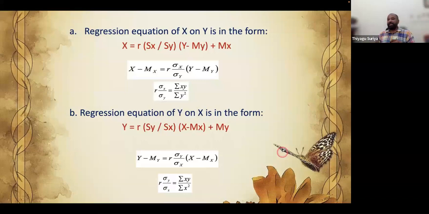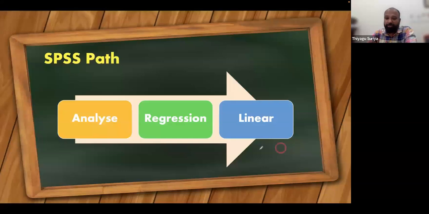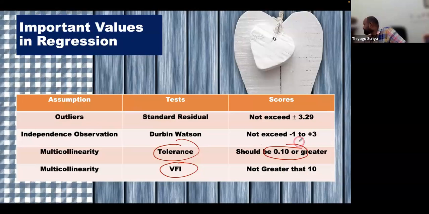So we check the multicollinearity, because if the independent variables have strong relations with each other, we cannot do the further calculation. We need to check whether the independent variables have a strong relation. If it is a strong relation, we cannot do this. So we are checking the multicollinearity. There are two concepts called tolerance and VIF. The tolerance value should be 0.10 or greater. Some people say that 0.20 is better, but you can go with 0.10 as a thumb rule, right?